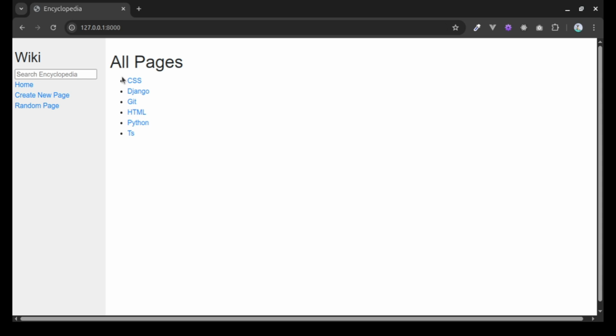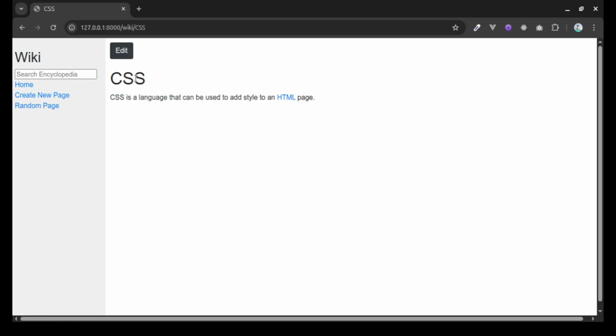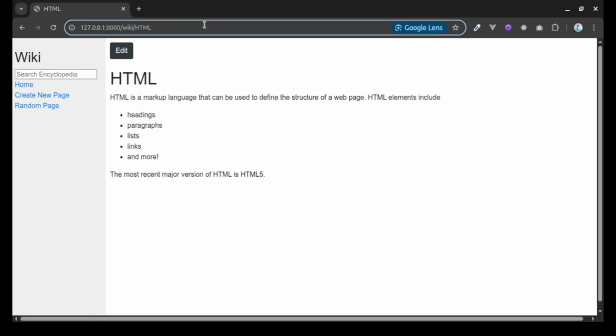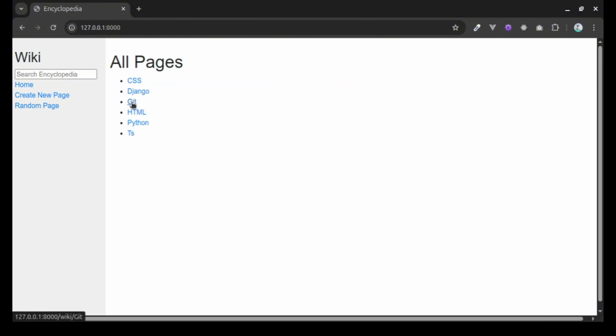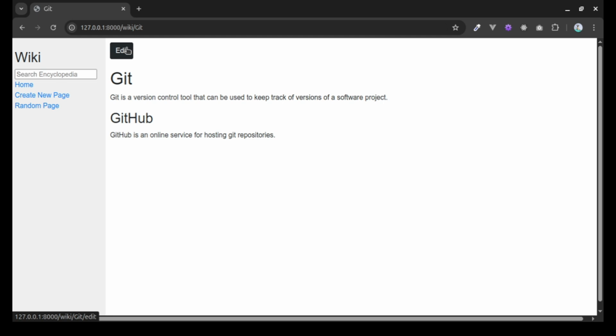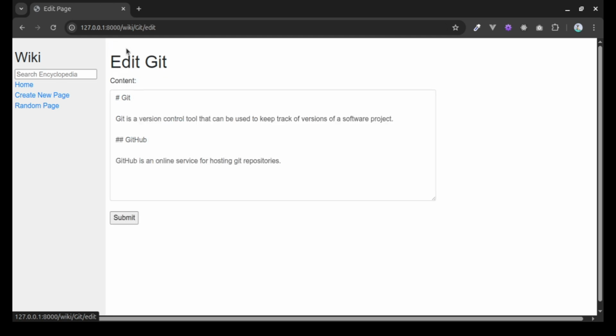And this is my internet page, and here is the list of my pages: CSS, Django, Git, HTML, and so on. So we can view the Git, CSS, and HTML pages. Here is my not found page. I can go back to home. I can also edit the entries.